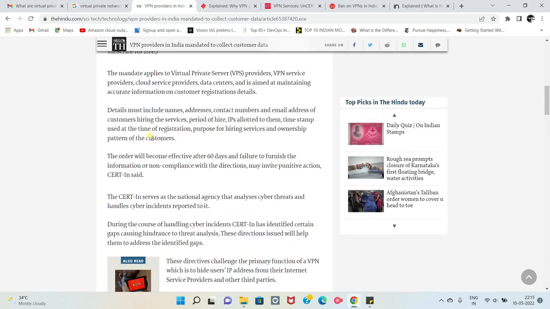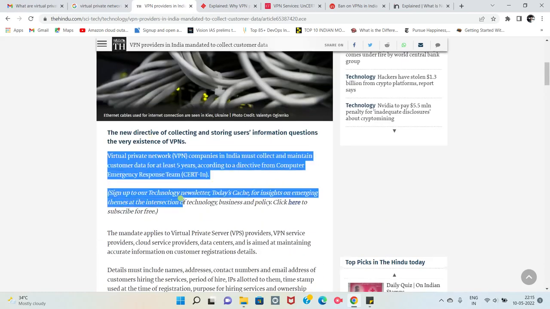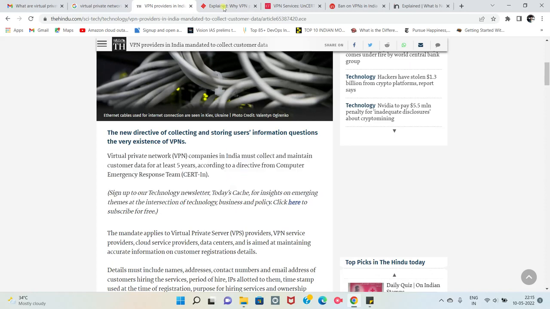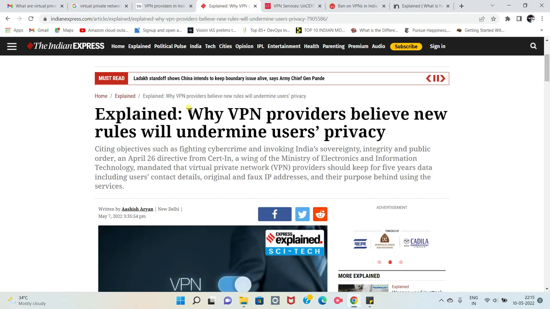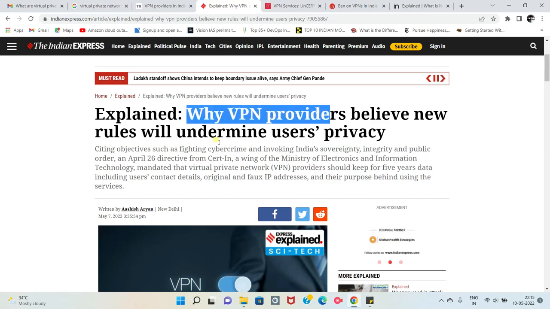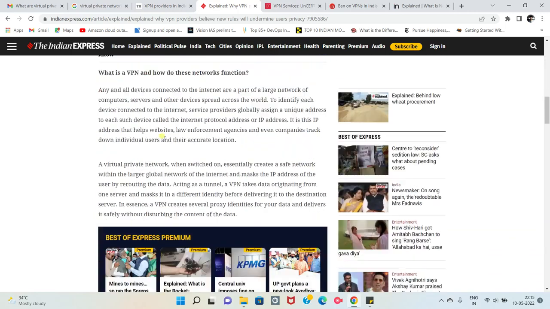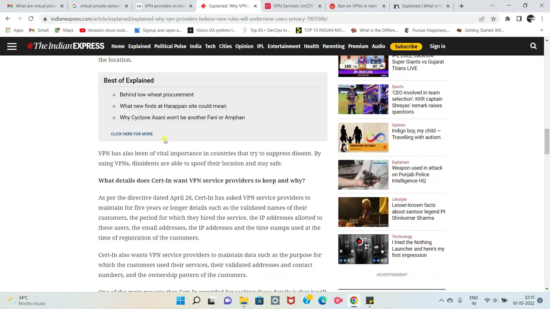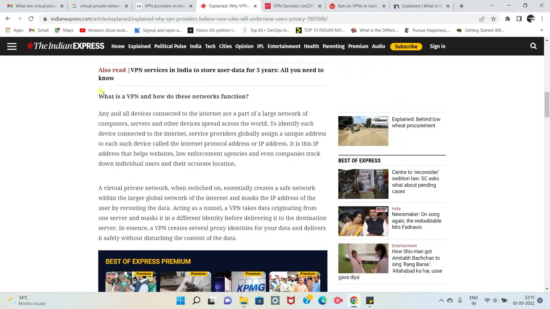Now, when you open this Hindu article, you just scroll through it. Once you scroll, you'll understand that they mentioned some data, but did they explain it very well? No. So you go to the next link, an explained column: why VPN providers believe new rules will undermine users' privacy. Before understanding the issue, the first question you had is, what is VPN? Did they explain that anywhere? Here, see: what is VPN and how do these networks function.